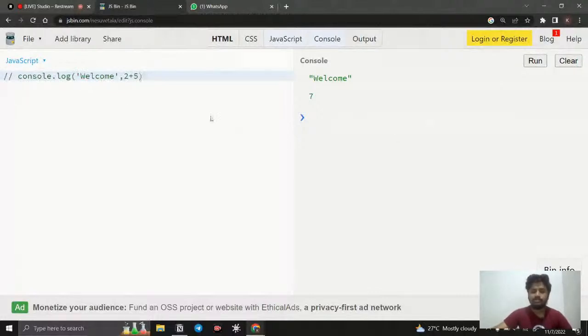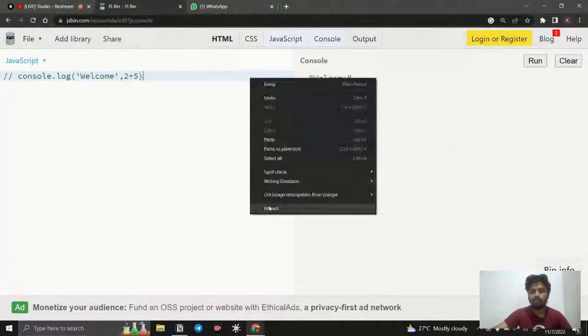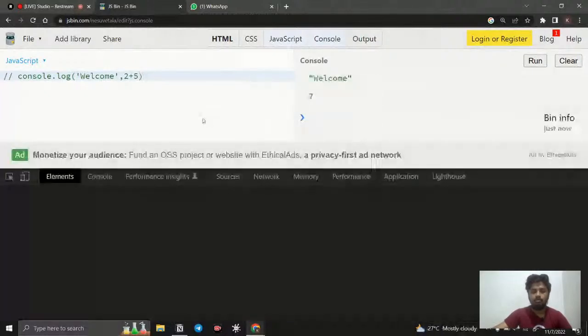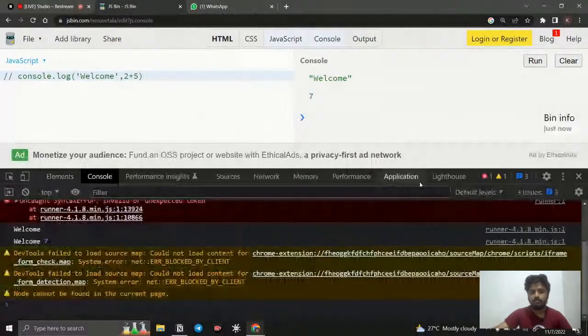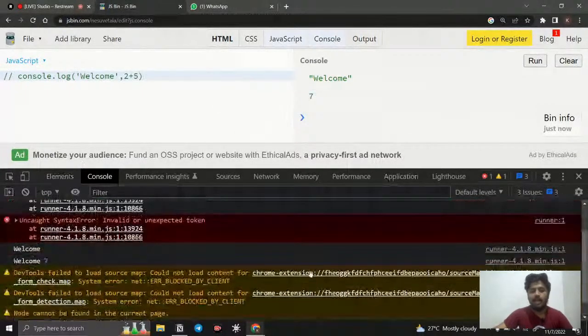Right now I'm using JSBin, so you can see here whatever answer we are producing. And if you are writing code, there is an option to go to your console, and in that console you can see the messages. In the console you can see various colors. When it is normal, everything is perfect, the code is working perfectly. When it is red, it is an error, and we need to look into it.